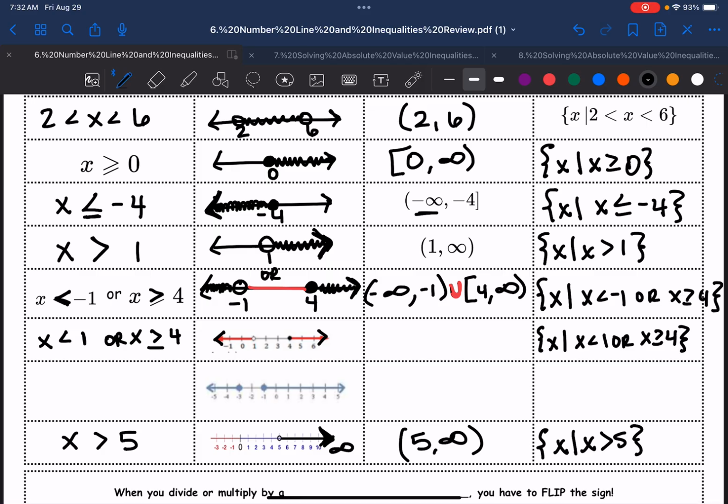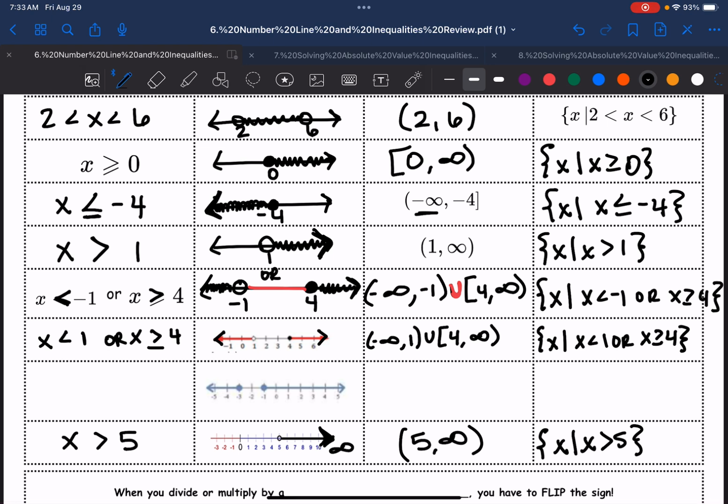For interval notation, okay, we're going to start at, write small, negative infinity, and we're going to go to -1, close it, but it's not included. Union, take the gap, pick up where we left off at 4, and then we're going to go to infinity. I would suggest you try the next one on your own. Pause the video right here and do it.